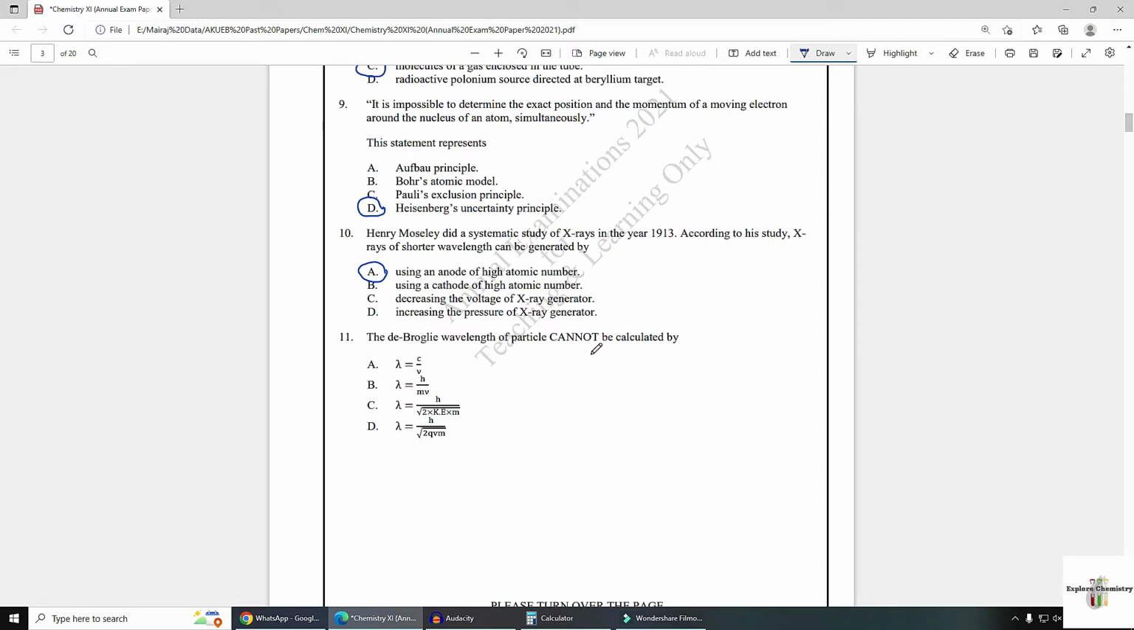Number 11, the de Broglie wavelength of a particle cannot be calculated by. So here option D is the answer. From this value, wavelength cannot be calculated because V will represent speed, M is the mass, but Q is the charge. Charge is also involved. This is the equation of de Broglie wavelength, but you can calculate it by using these equations also.